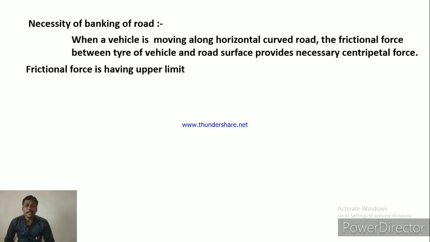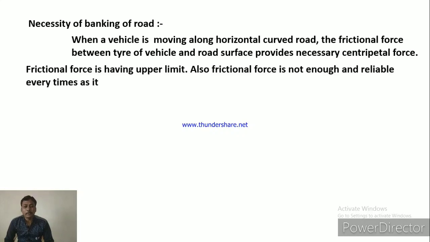But frictional force has an upper limit, meaning its maximum value is limited, and it is also not enough and reliable every time, as it changes when the road surface is not uniform.